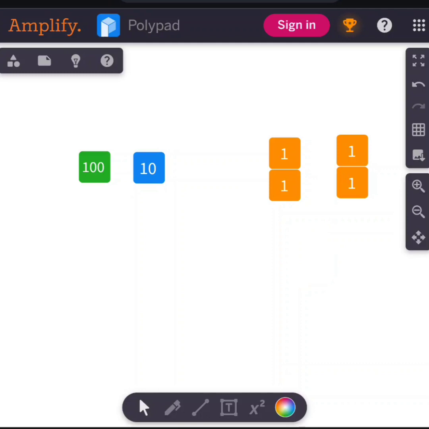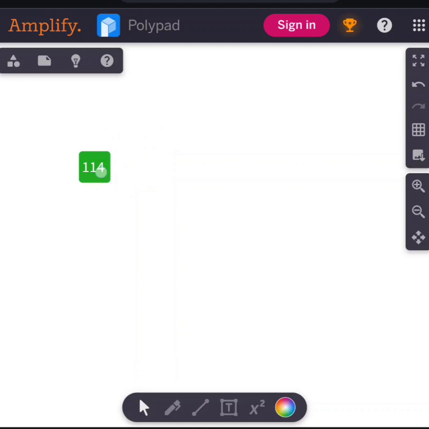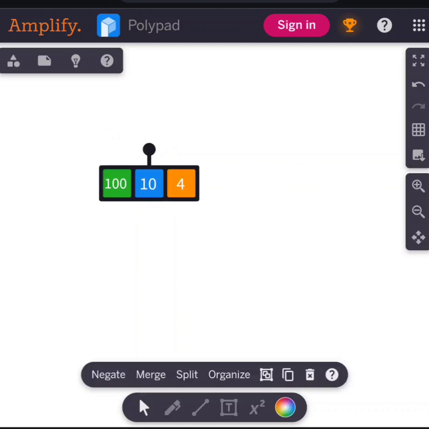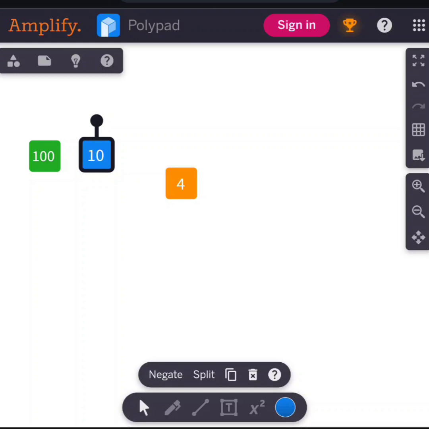And for 114, we can again split this number and see that 100 will be divided into two equal groups, 50 and 50. 10 can be divided into 5 and 5, and 4 can also be divided into two equal groups, 2 and 2.